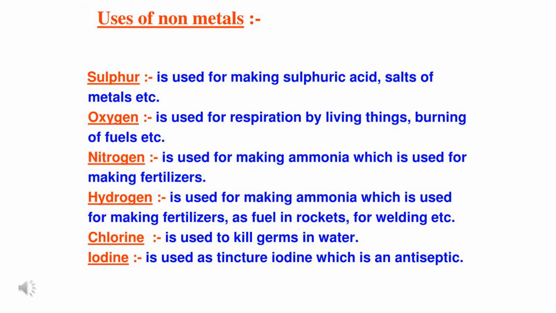Hydrogen is used for making ammonia, which is used for making fertilizers again. Also used as fuel in rockets and for welding. Chlorine is used to kill germs in water. So in swimming pools, usually chlorine is being added. That different smell which we get when we go for swimming or when we go to water parks, that is nothing but the chlorine smell, because chlorine is an antibacterial, so it kills all the germs which are present in the water and prevents any kind of spread of infections. Last one is iodine.